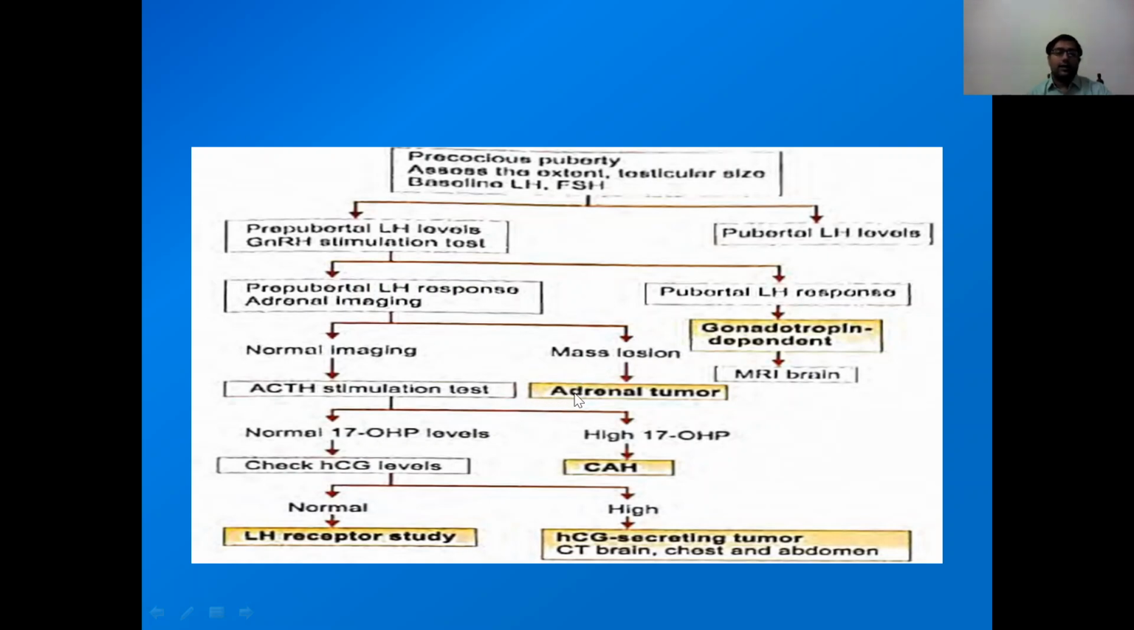Then we have to look for adrenal tumors, and if there is normal CT or MRI imaging, then we have to perform an ACTH stimulation test and look at the 17 alpha hydroxyprogesterone level. If it is raised, then this is congenital adrenal hyperplasia, and if normal, then we have to look for HCG level. If it is high, then it can be due to HCG secreting tumors. We have to perform CT brain for secondary or primary tumor. Chest and abdomen, these all are sites where we can find germ cell tumors.